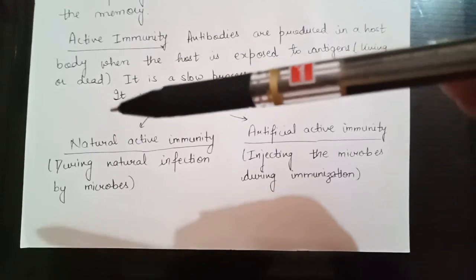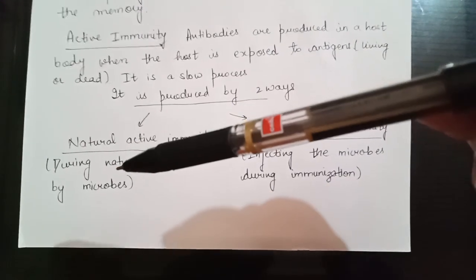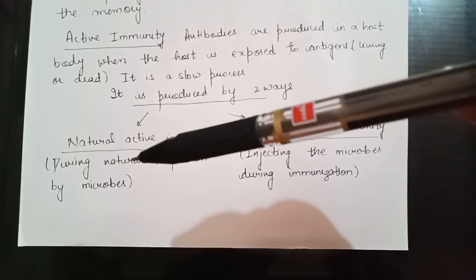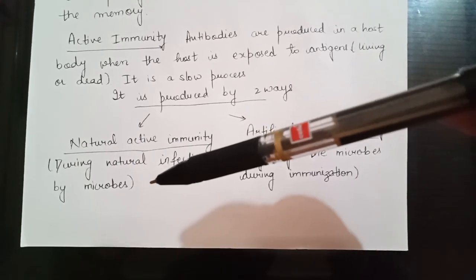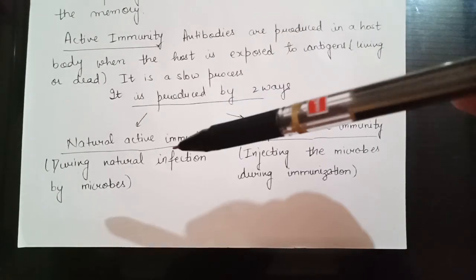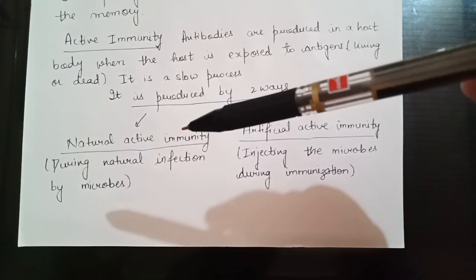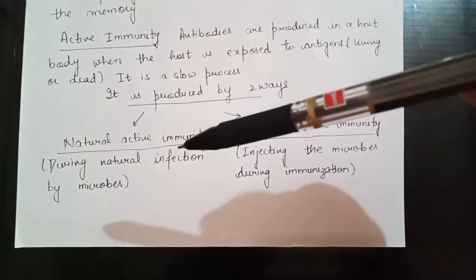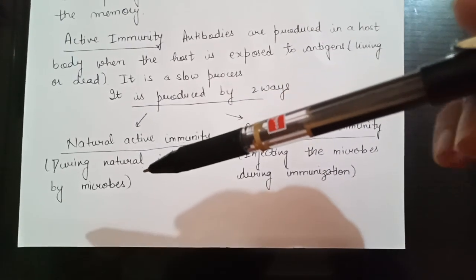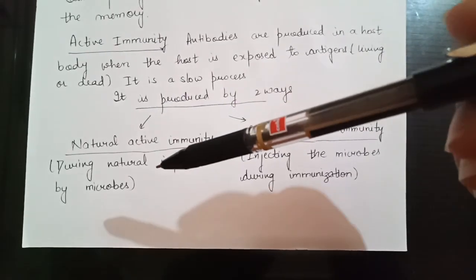So when is natural active immunity generated? When there is an exposure to any antigen in your body, meaning if any antigen enters your body, or any exposure to an antigen occurs, then the antibodies are produced. So this is the natural method of producing antibodies.